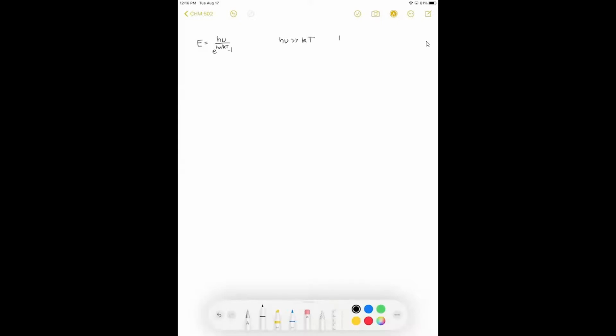Well, in this case, h nu is a large number and kT is a small number. So this is going to be a large positive number, and as this gets larger, it goes toward infinity.